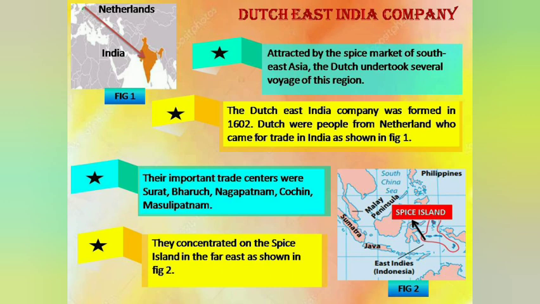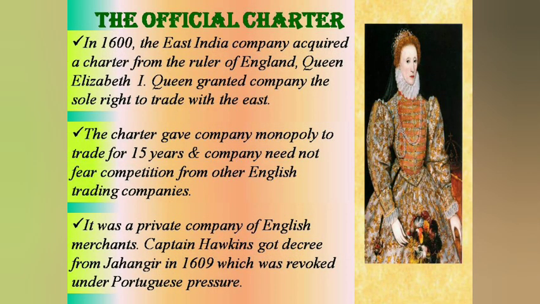Then the important trade centers were Surat, Bharuch, etc. In 1600, Queen Elizabeth I granted the East India Company the monopoly to trade with India through a charter. A charter is a document or permission to trade.